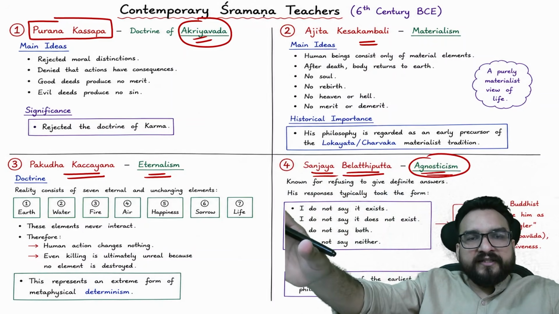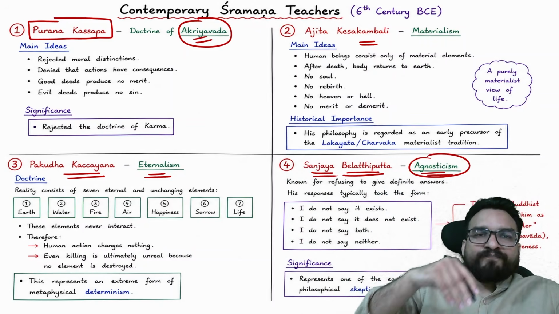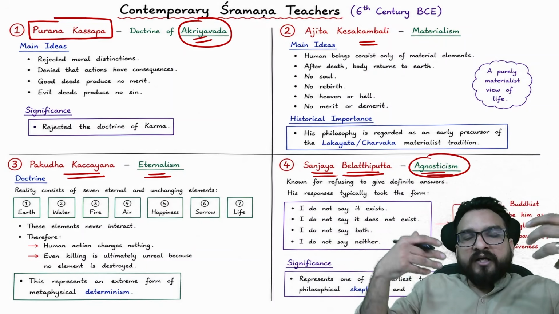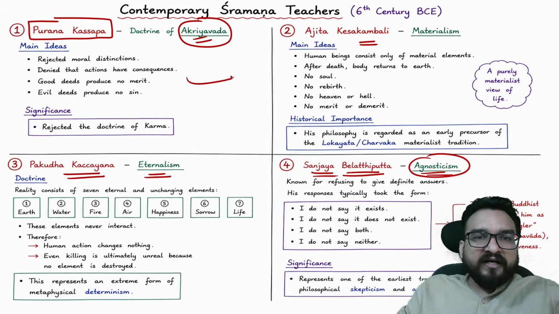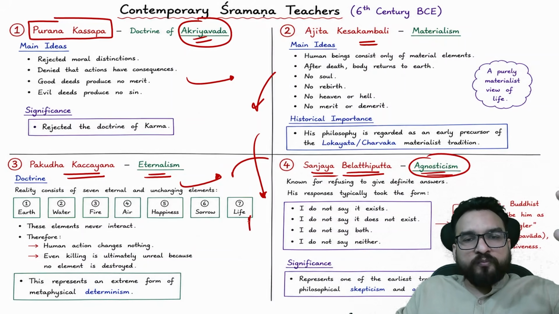First of all, you understand this, and later on I will be telling you how this Buddhist literature was formed, right? Under this is a story where Ajatashatru, the king, will be getting answers from Purana Kasyap, Ajita, Sanjaya and Pakudha, but he will not be satisfied. Ultimately, he will go to Buddha and ask this question to Buddha.